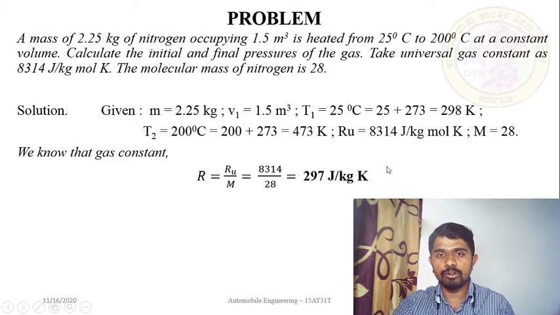Please use your calculator to solve this. You will get 297 joules per kg Kelvin, which is the unit for gas constant.